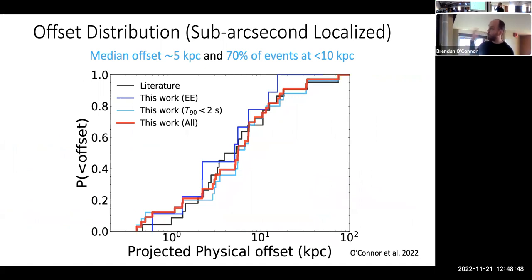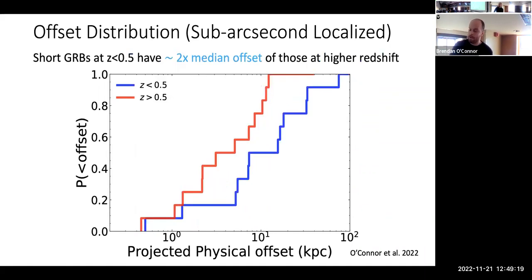And of course, the important thing to talk about also is the offsets, as I've been mentioning the whole time. So these are the offsets in red, this total work. For those with subarcsecond localizations, like I said, those are the ones where you can compute precise errors that are generally quite small on what this distance is. And comparing it to the literature in black, there's not a large difference. So we've doubled the sample, but the offset distribution is still pretty similar. But having a larger number means we can start to split these things up by different properties. And one of the things we can do is split them up in redshift.